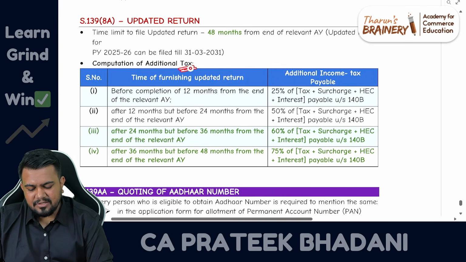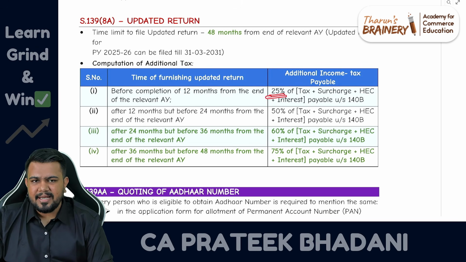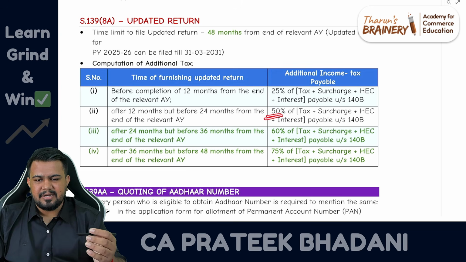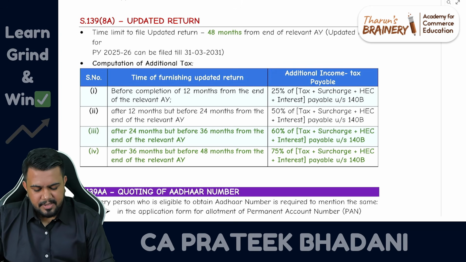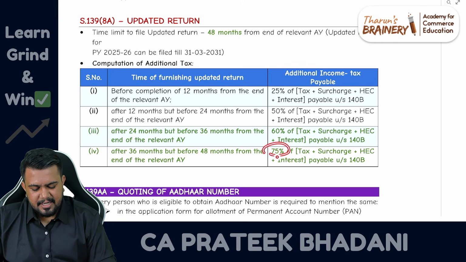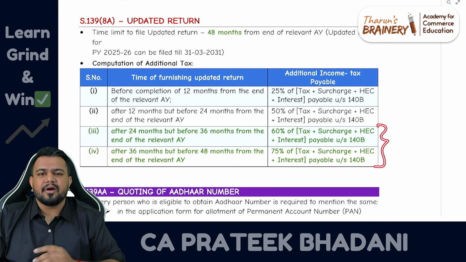An additional tax also has been introduced. So earlier, 1 year late updated return, 25% additional tax. Then the second year, it was 50% additional tax. Now after 24 months, it is 60% additional tax, and after 36 months, it is 75% additional tax. So this also now you have to remember.